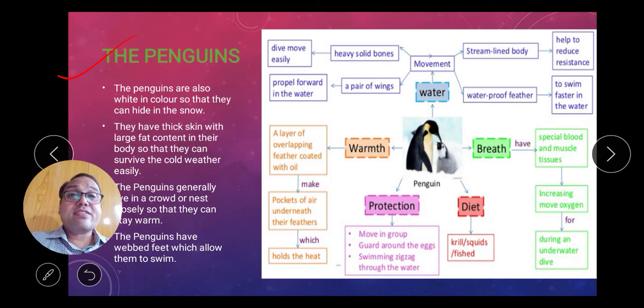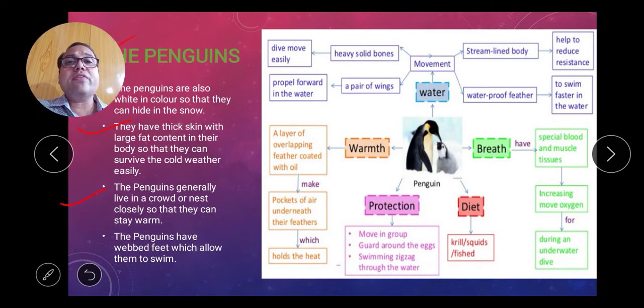Penguins also have certain characteristics by which they can survive in the polar region at very low temperatures. The penguin is also white in color, so it can hide itself in the snow. They have thick skin with a large amount of fat in their body, so they can survive in cold weather easily. Penguins generally live in crowds or nest closely so that they can stay warm, and they have webbed feet which allow them to swim. So these are the certain characteristics.